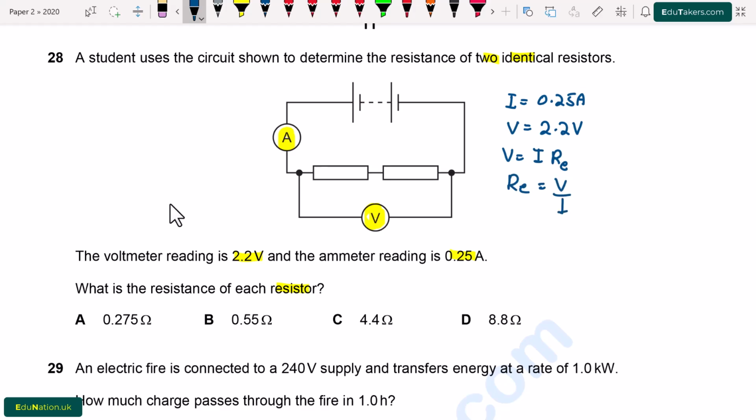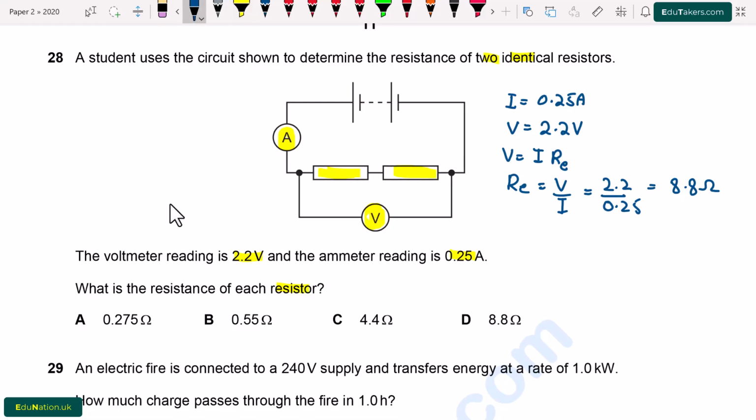V is equal to I Re. So Re will be equal to V over I. V is given 2.2 divided by current 0.25. So the resistance will be equal to 8.8 ohms. This is the resistance of the whole circuit.